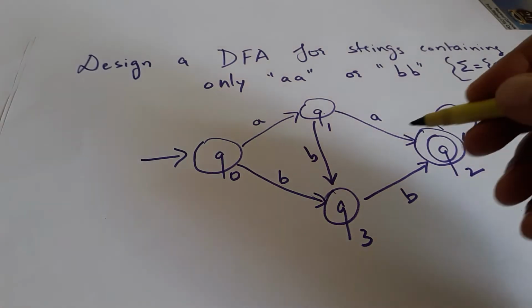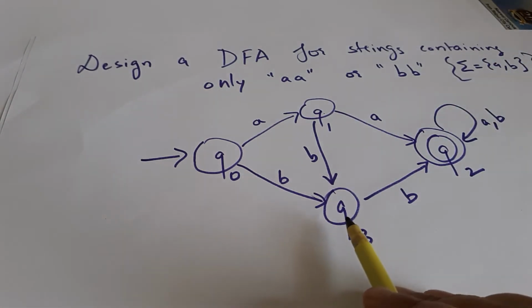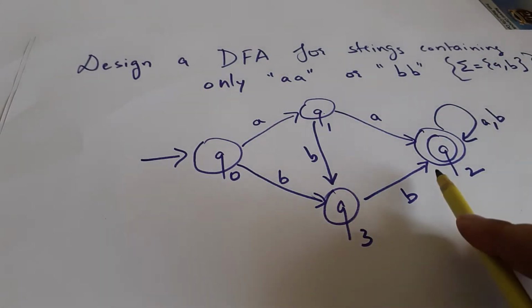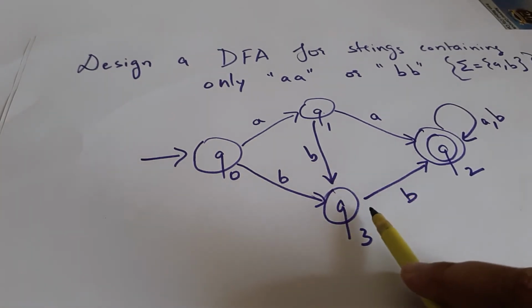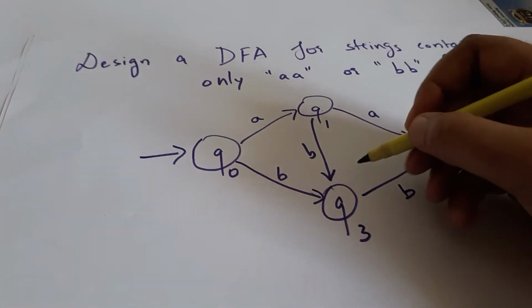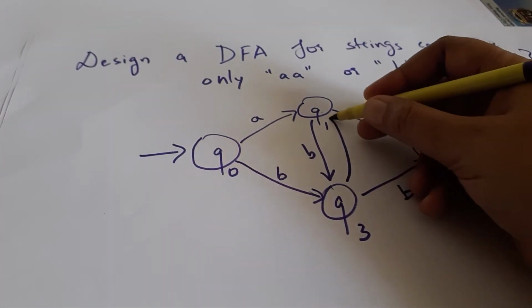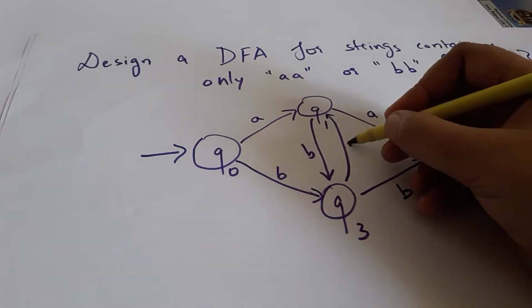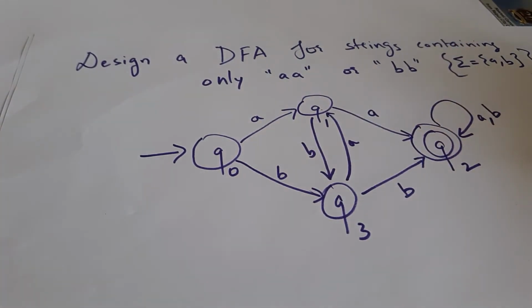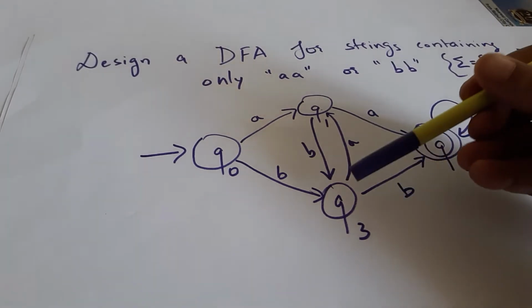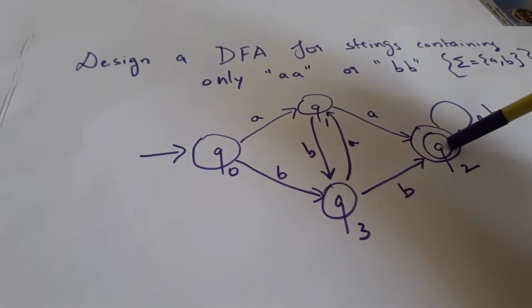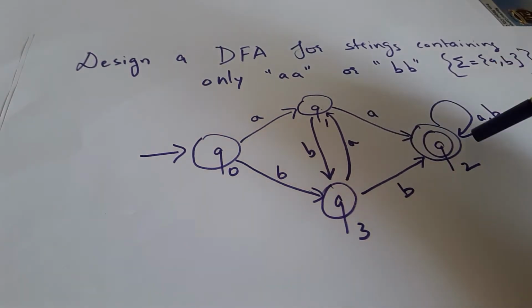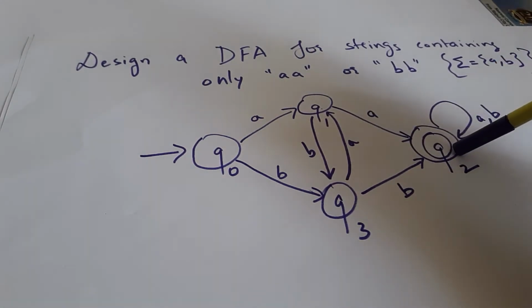Now the thing that remains is the Q3 state. In Q3 we have a transition of input B, but we don't have a transition of input A. So what we can do is send this transition of input A to Q1, so that if the input comes as B, A and A, it will have a double A and end with Q2.